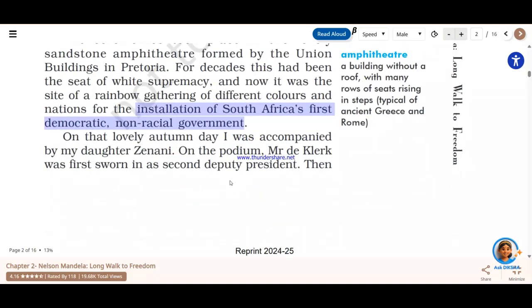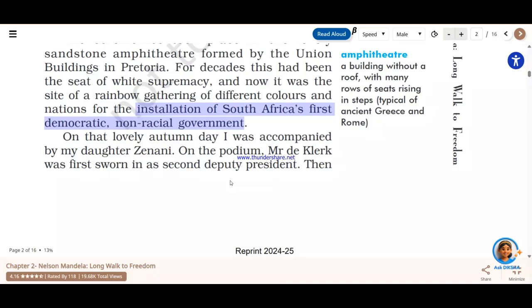Next, Nelson Mandela says that he was not the only one. There were other people who accompanied him to the podium. Now, what is a podium? A podium is the desk kept in front of a speaker who is standing and speaking. So there were three people there. One of them was his daughter, whose name was Zenani.